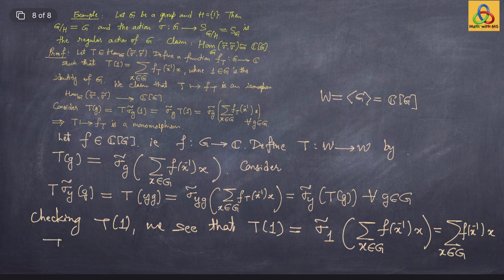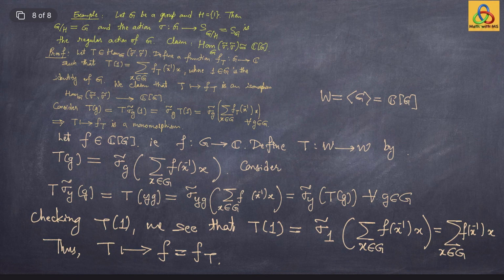Thus T is the desired morphism from sigma tilde to sigma tilde which maps to f. Thus T basically maps to this f, and f is basically f_T. This shows that the map T goes to f_T from Hom_G of sigma tilde to sigma tilde to the group algebra CG is an isomorphism of underlying vector spaces.